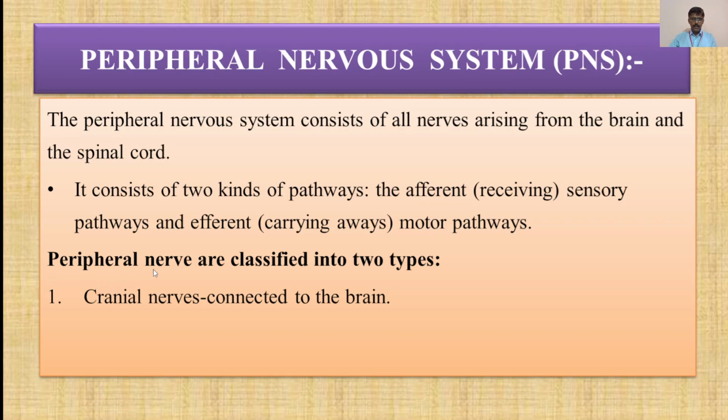The peripheral nerves are classified into two types: cranial nerves, which are connected to the brain, and spinal nerves, which are connected to the spinal cord.